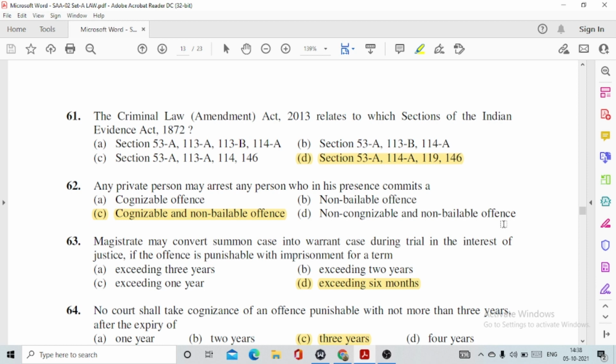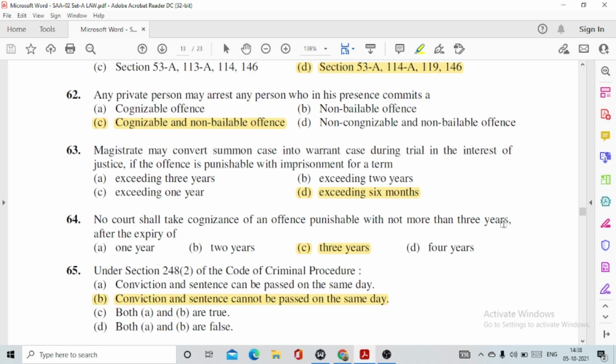62, any private person may arrest any person who in his presence commits a cognizable and non-bailable offence, option number C. 63, magistrate may convert summons case into warrant case during trial in the interest of justice if the offence is punishable with imprisonment for a term, option number D, exceeding 6 months. So if the offence is punishable for a term exceeding 6 months, then the magistrate has the power to convert the summons case to warrant case.